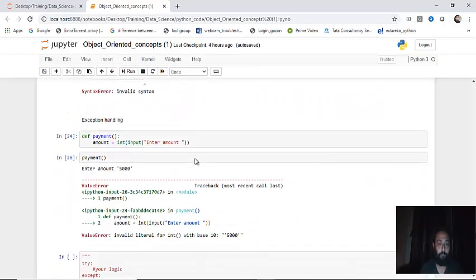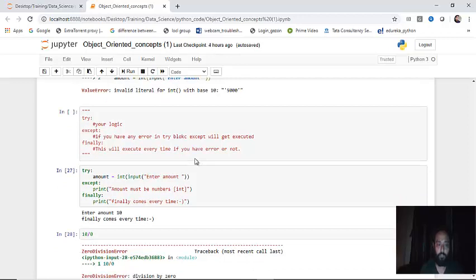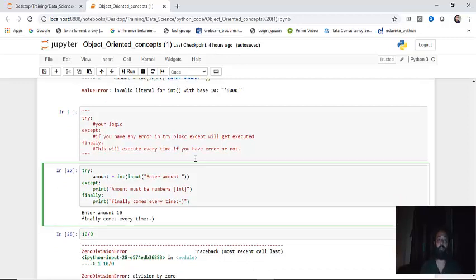I'll show you two examples of it. Now this is a very simple example. You are trying to take input from the user, and as you know, input is always a string. Since this is an amount, we are trying to convert it into int. In case you are not entering an integer value, it should print an error. So let me run this.